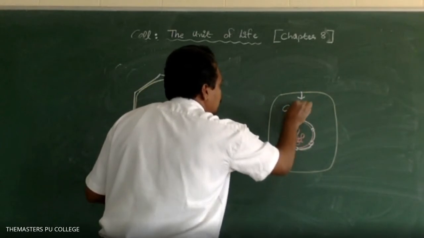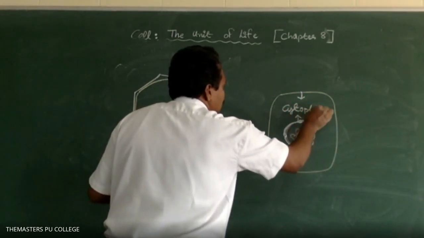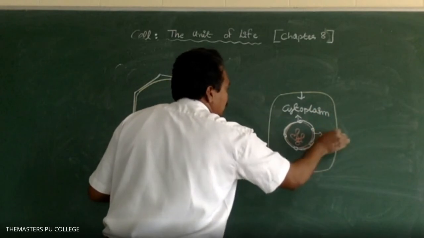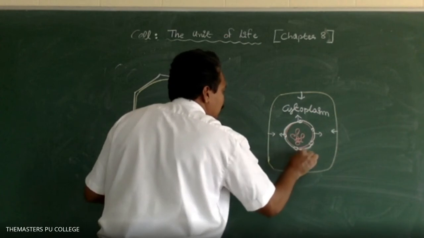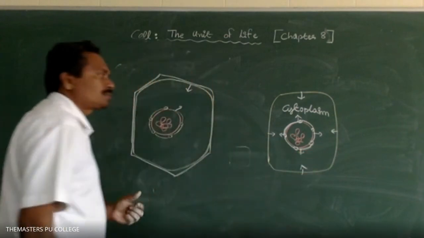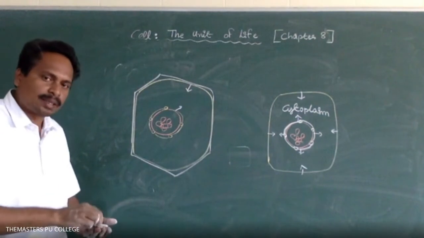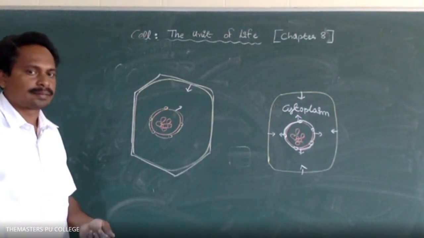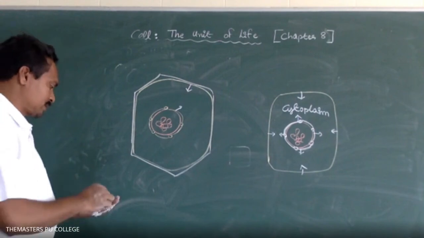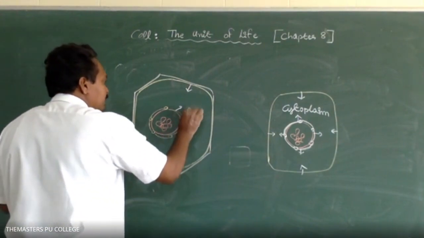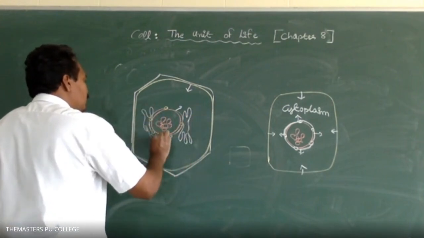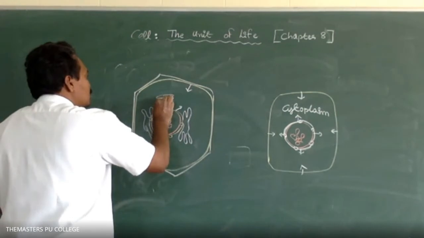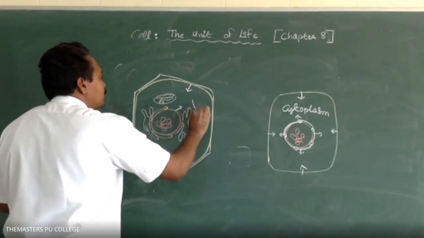The space between the cell membrane and the nuclear membrane is called the cytoplasm. The cytoplasm consists of various cell organelles, such as the endoplasmic reticulum, Golgi complex, and mitochondria.